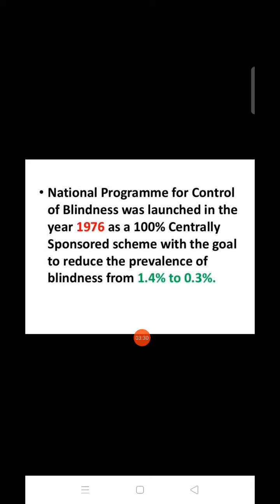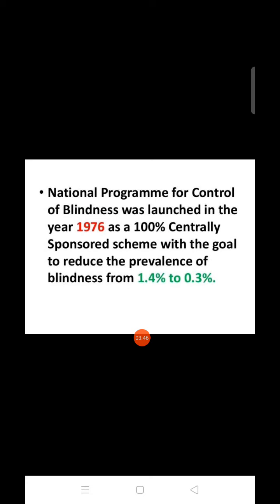The National Program for Control of Blindness was launched in the year 1976 as a 100% centrally sponsored scheme, with the goal to reduce the prevalence of blindness from 1.4% to 0.3%.